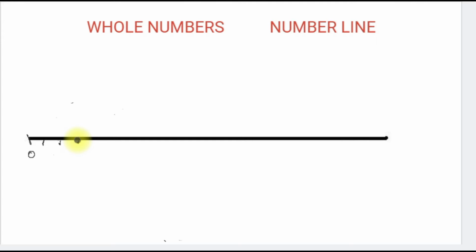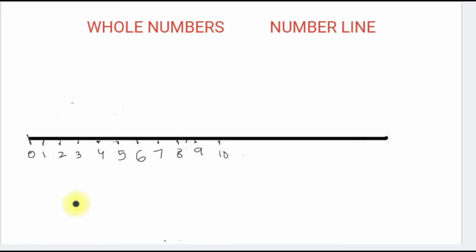You can use a scale and put regular intervals here, right, like this. And now put the numbers here. Start from 0. Now 1, 2, 3, 4, 5, 6, 7, 8, 9, 10, and so on, right?